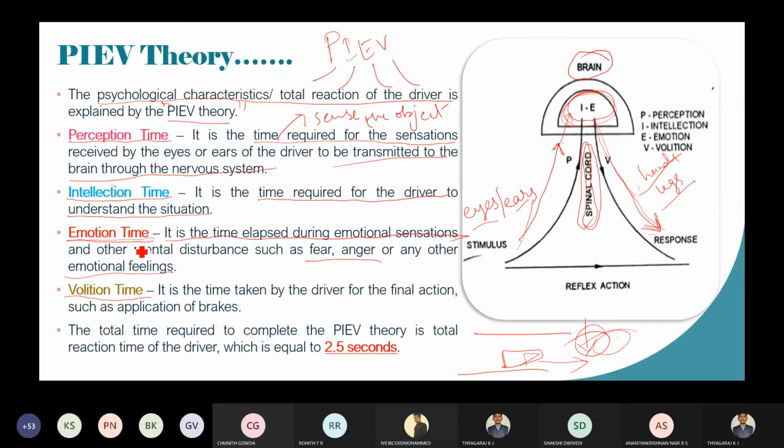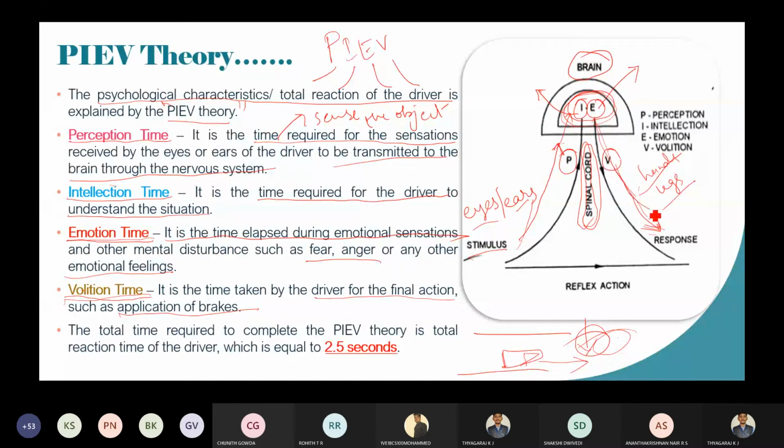The last one is volition time. It is the time taken by the driver for the final action. What is the final action? Application of brakes. Here the stimulus will be sent to the brain, and that time we call perception time. It will understand the situation, which we call the intellection time, and emitting your emotion is the emotion time.